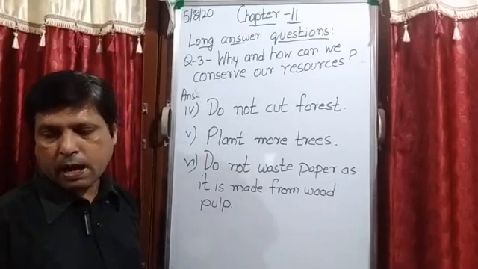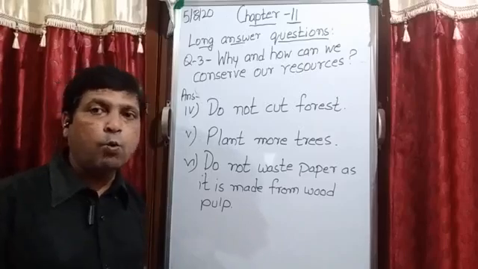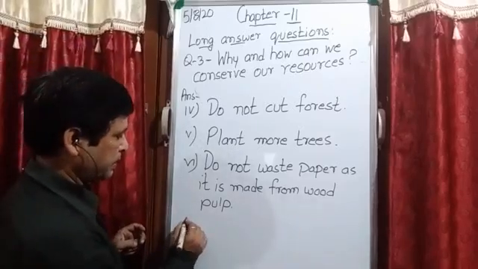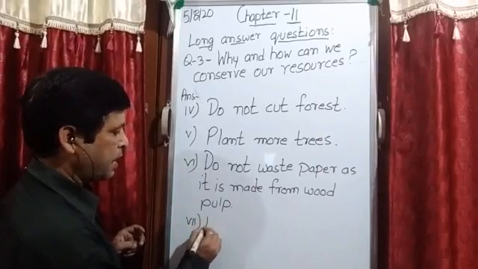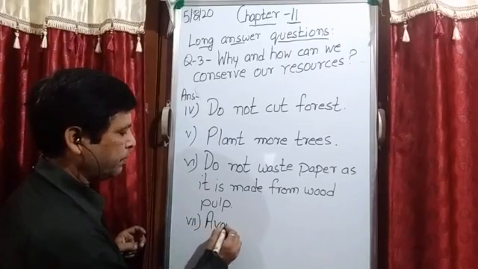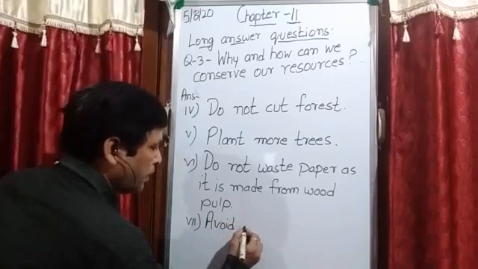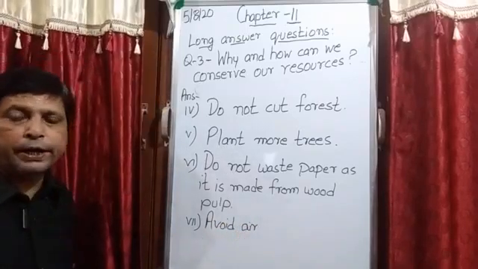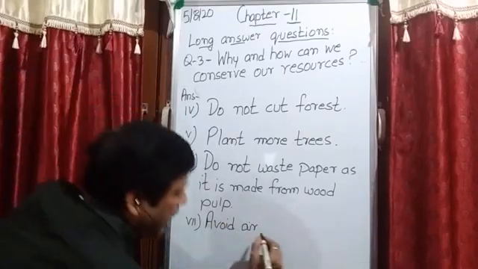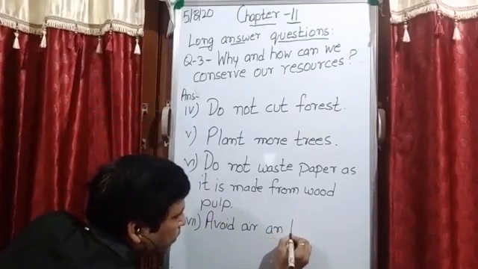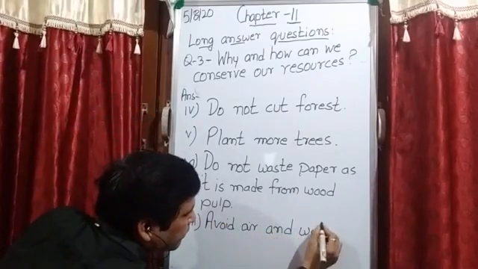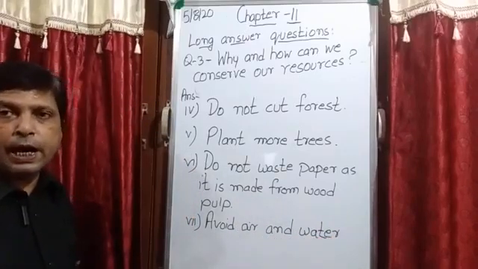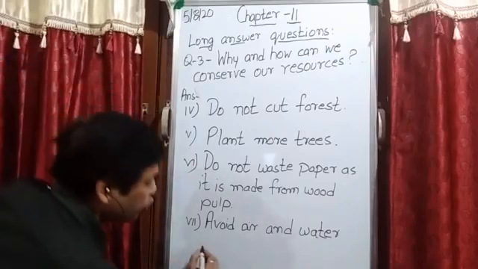Now next is avoid air and water pollution. Seventh point is avoid air and water pollution.